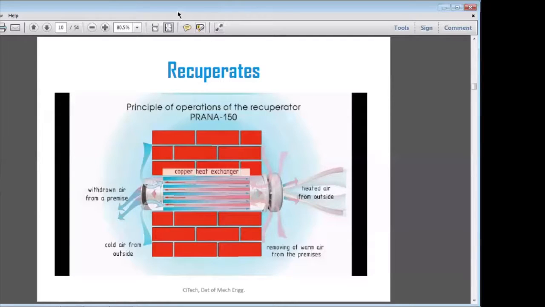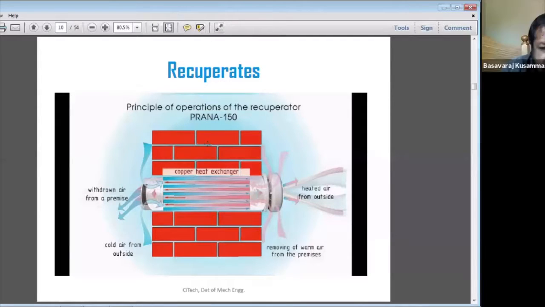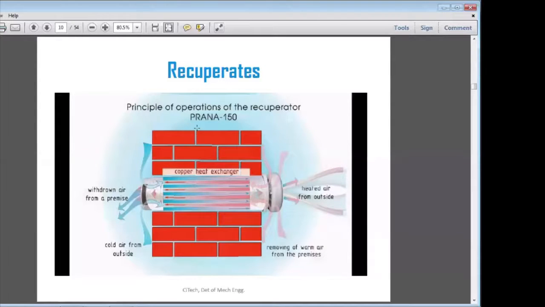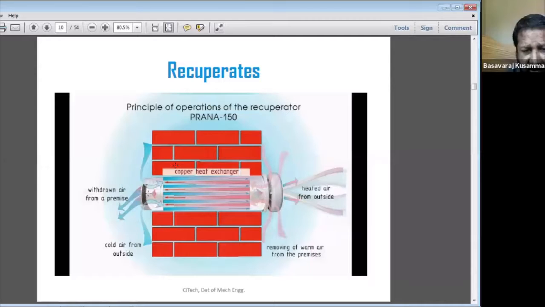Yes, sir. What is the example of this one? Is it an air conditioner, right? Yeah, sir, air conditioner. Okay.